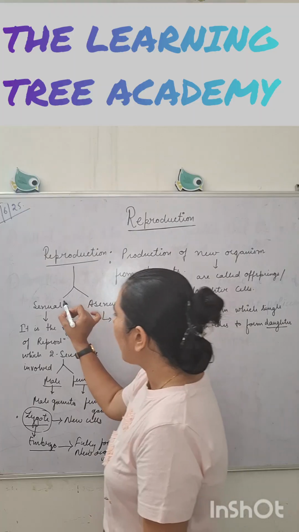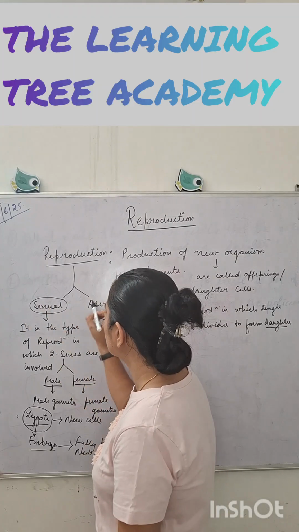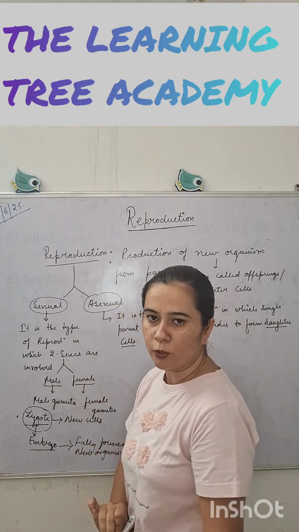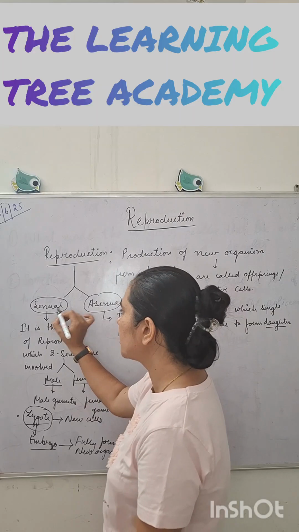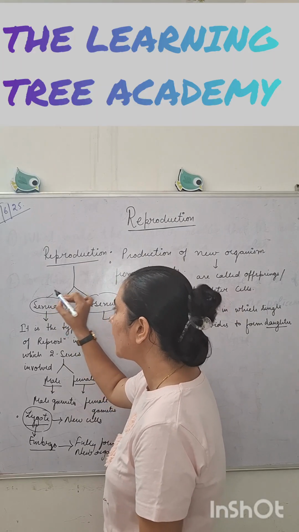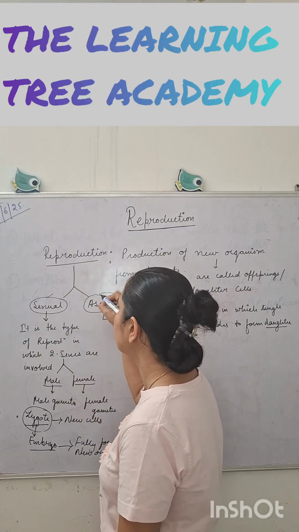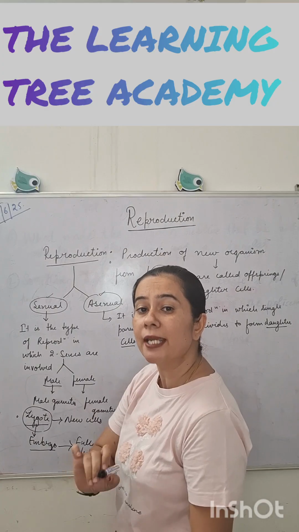Now, why is sexual reproduction better than asexual reproduction? Or we can say, why are organisms reproducing sexually better adapted than organisms which reproduce asexually?